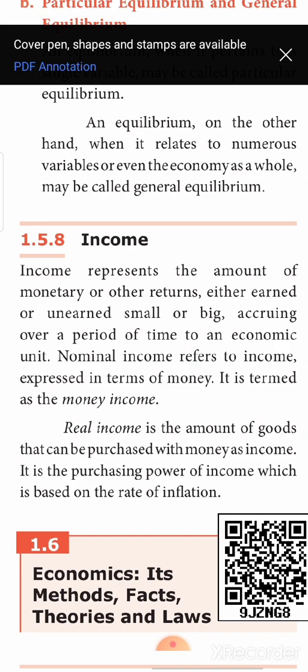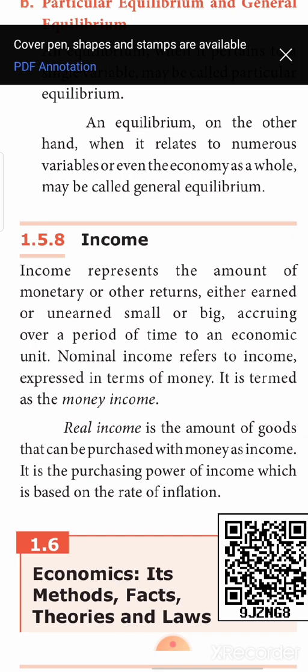Now, the price of the jean has increased from 2,000 to 2,500. What is the quantity of jeans that you will be able to purchase with this 10,000 rupees? You will be able to buy only 4 jeans because the price has increased from 2,000 rupees to 2,500 rupees. Now, what happens to your value of money? Your value of money has fallen. Your purchasing power has come down, because where you had a better purchasing power to buy 5 jeans when the price was 2,000, now it has fallen to how much?